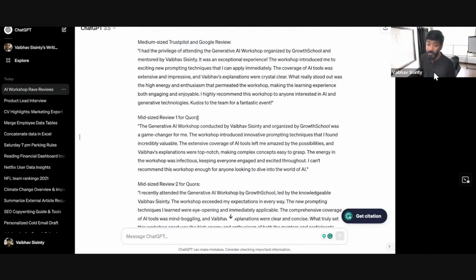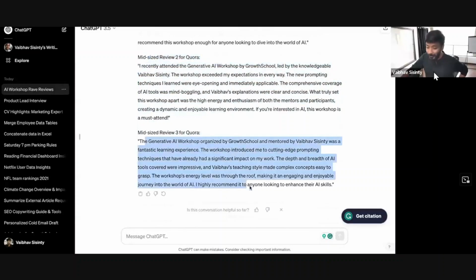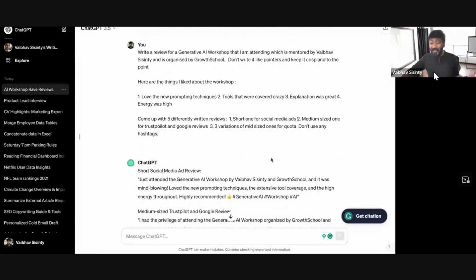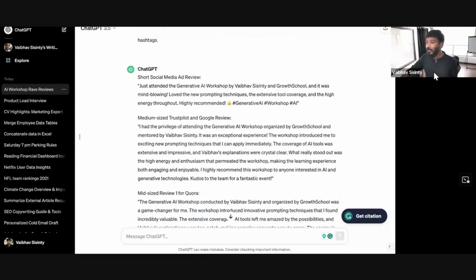If you didn't like it, say you didn't like it. You have one review for Quora answers, a second review for a second Quora answer, and a third for a third Quora answer as well. So basically, AI has done all the work if you tell it what you want it to cover, and you can just copy it into the links that are shared with you in the chat.